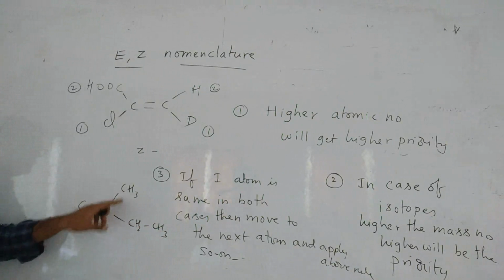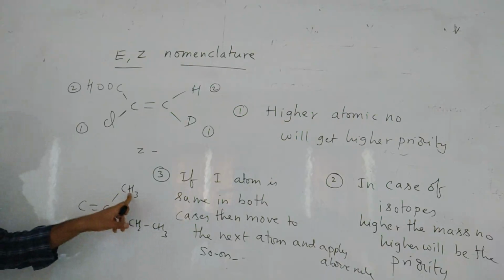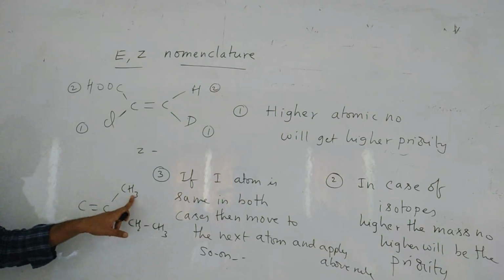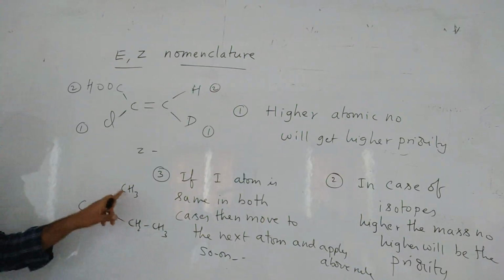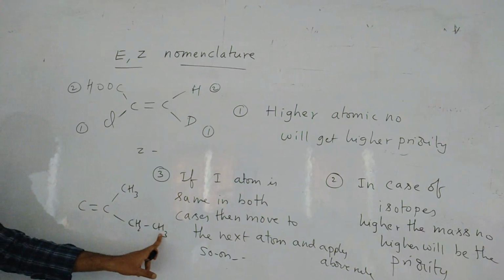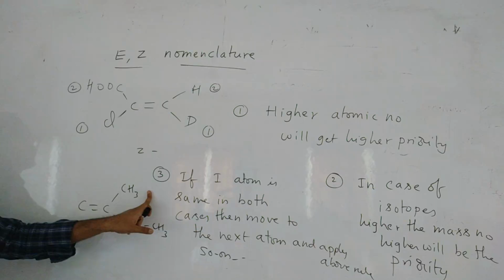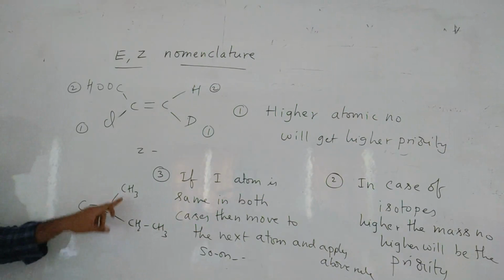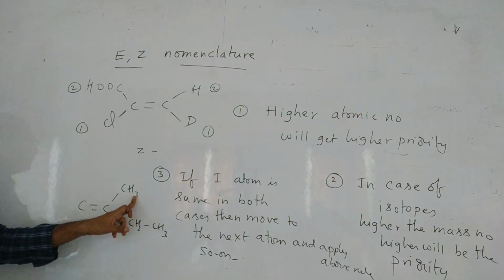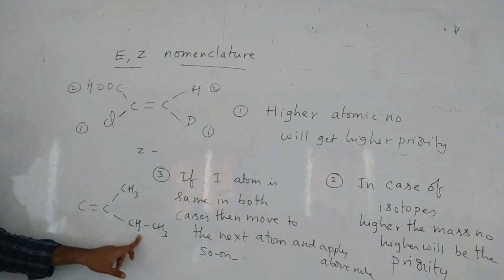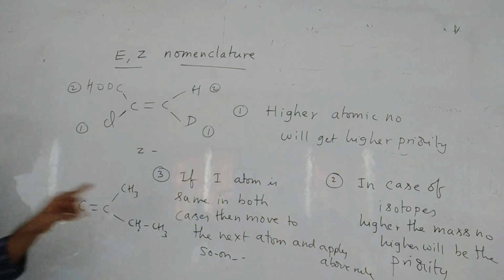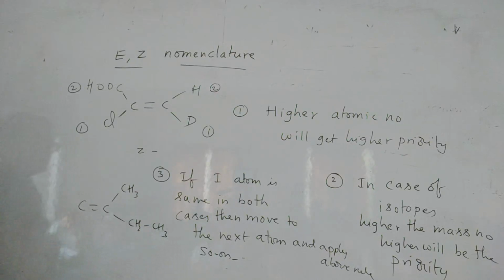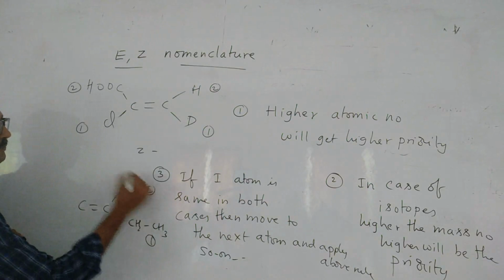So first atom is same. Then you go to the next atom. Here carbon is there, but here hydrogen is there. Suppose you think that second atom is hydrogen, here also second atom is hydrogen. If you think that third atom is hydrogen, then here also third is hydrogen. Then the fourth will be carbon here, but there the fourth is also hydrogen. Understanding my point? So first atom carbon same, next atom hydrogen, again hydrogen, but the fourth valency is hydrogen here, whereas here the carbon's fourth valency is carbon. So this should be given 1 and this should be given 2.